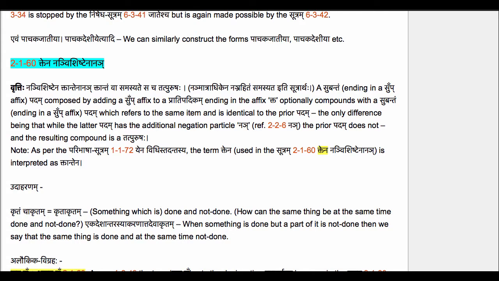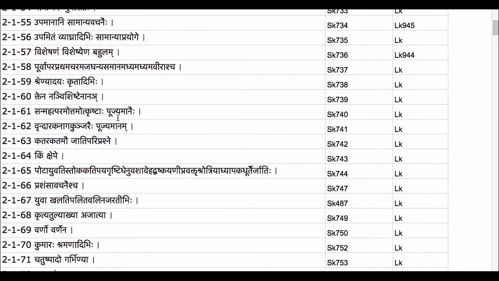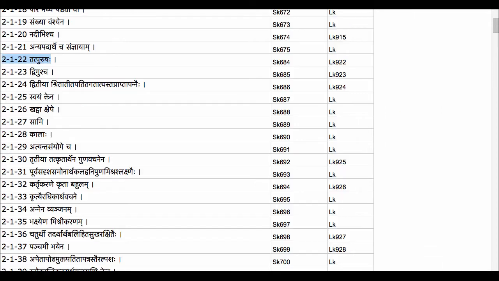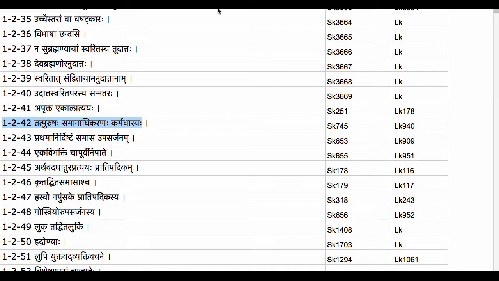Let us now continue in the Adhikara of Samana Adhikaranena, which we know starts from 2149 and goes to the end of this first quarter of the second chapter of the Ashtadhyayi. This Adhikara is within the Adhikara of Tatpurushaha, which of course runs from 2122 down to 2222. The compounds prescribed in this section, Samana Adhikaranena, get the designation Karmadharayaha by the Sutram 1242, Tatpurushaha Samana Adhikaranaha Karmadharayaha.